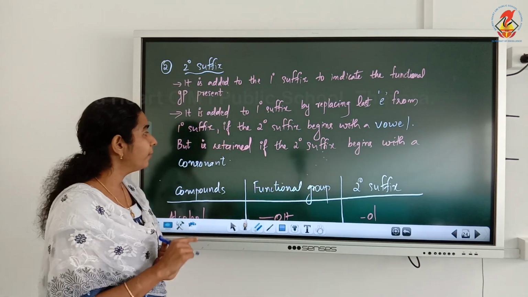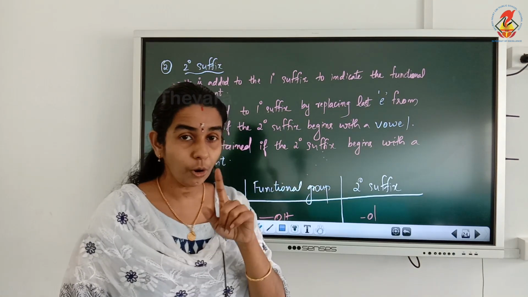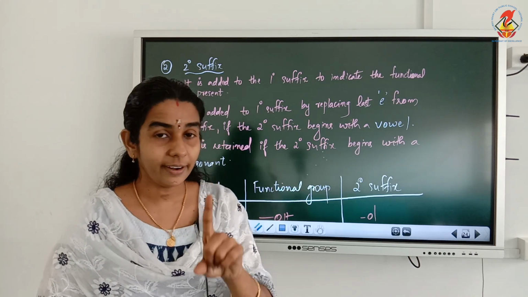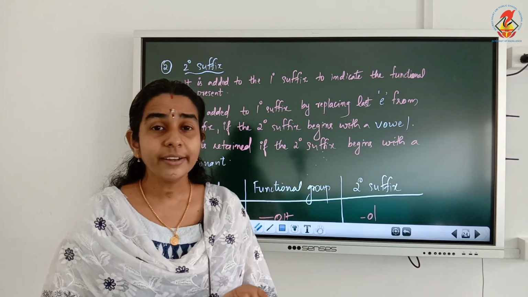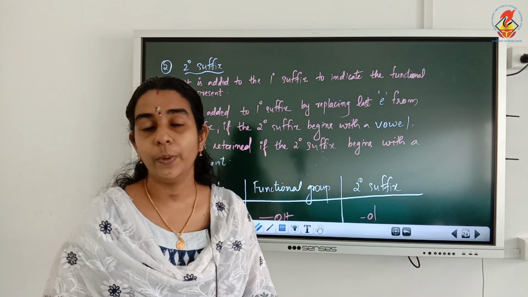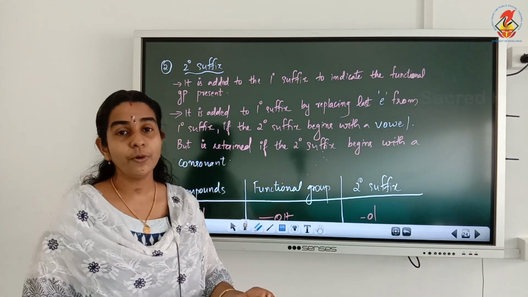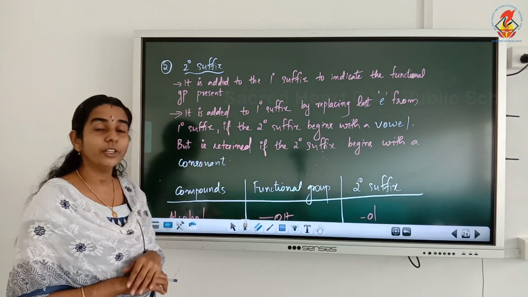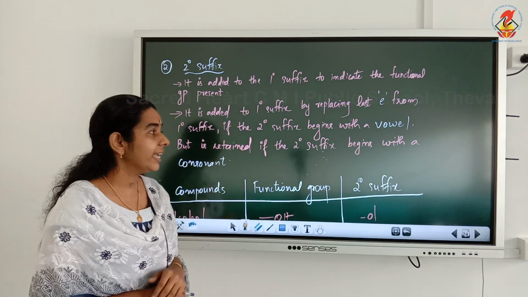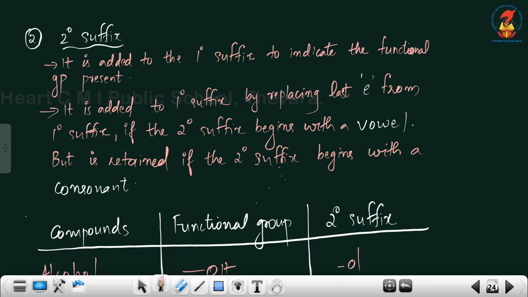But very important, if the secondary suffix of the functional group is starting with a consonant, for example nitrile, it is not starting with a vowel, it is starting with a consonant. So if the name of the functional group is starting with a consonant, we have to retain the E of the primary suffix. So it is retained if the secondary suffix begins with a consonant.